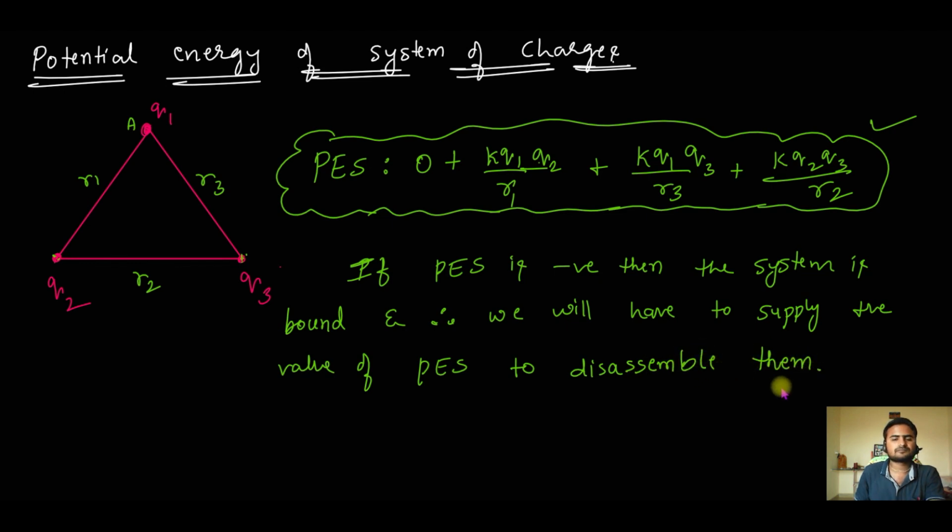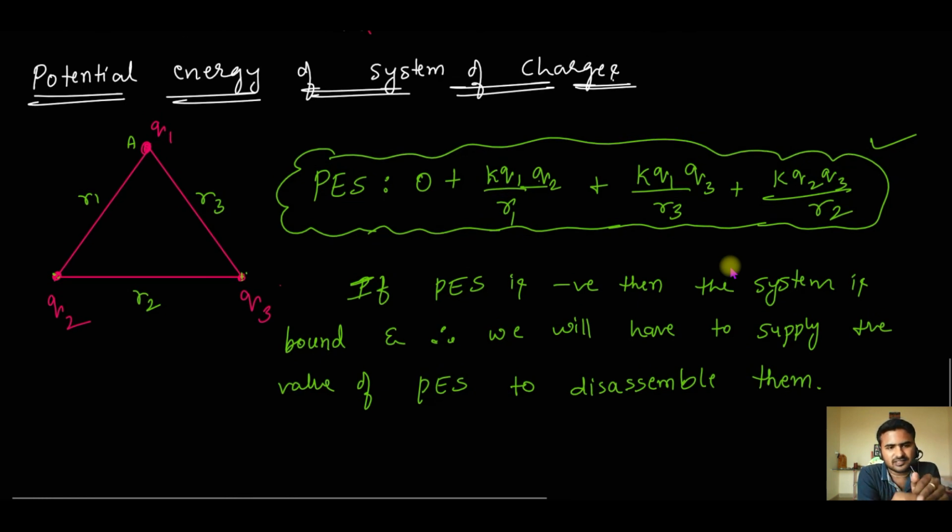Okay, all right, it's very important. If the potential energy of the system is already positive, then you don't have to do any work. The moment you leave them, they will run away from each other. Okay, all right. So now this is the potential energy of the system of three charges that I have taken.